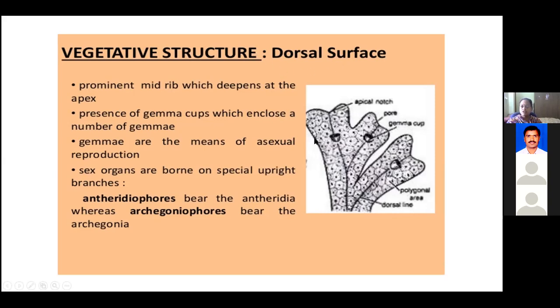So what is the dorsal surface? How is the dorsal surface here? You can see here it is a lobed thallus. This is one lobe, this is the second lobe, this is the third lobe. Each lobe is going to have a central midrib.